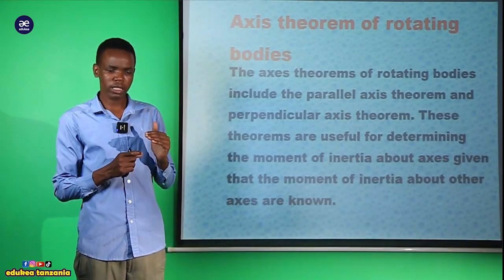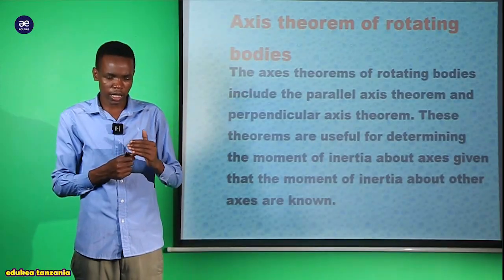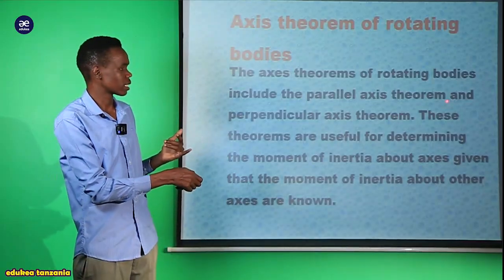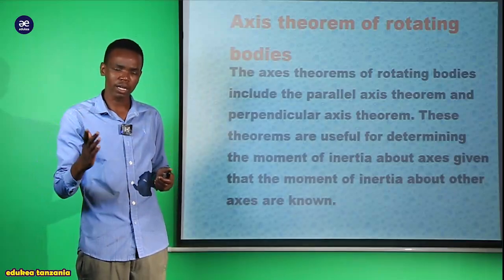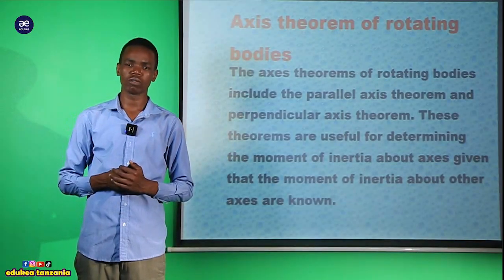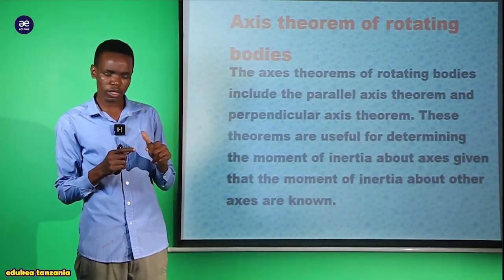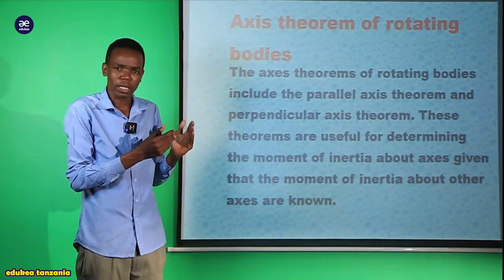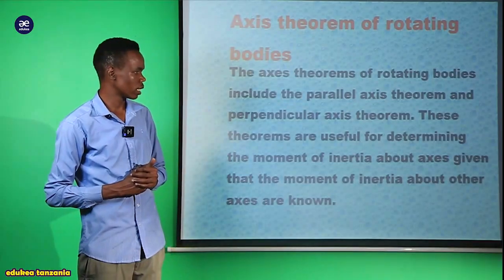So when we talk about the theorems that exist when a body is rotating on an axis, there are only two. The first is the parallel axis theorem, where we see how a body rotates about an axis parallel to another axis of rotation. Also for the perpendicular axis theorem, we are going to see how a body rotates about an axis perpendicular to its plane.